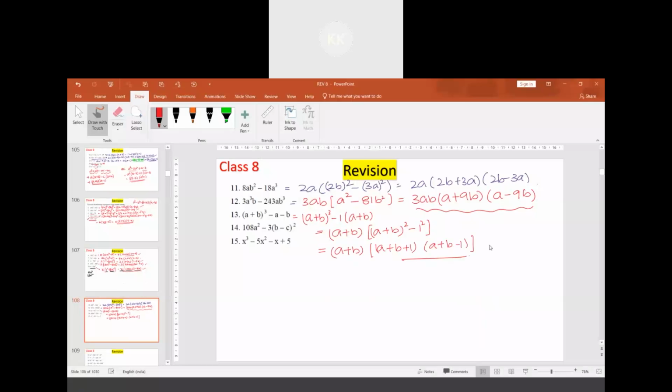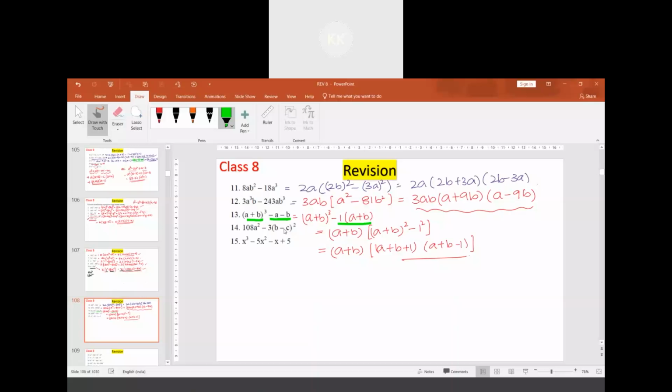Understood? Sir, can you explain this one, sir? No issues. A plus b whole cube. Here there is minus a minus b. Instead of writing minus a minus b, I have taken minus 1 into a plus b. This will be same as the previous step. Why did I write like this? Because I can take a plus b as a common thing.